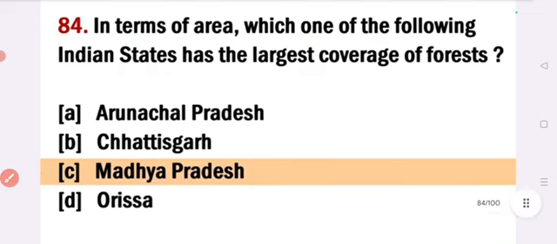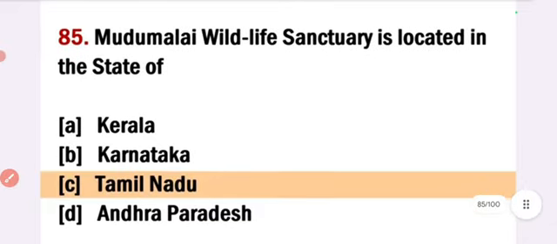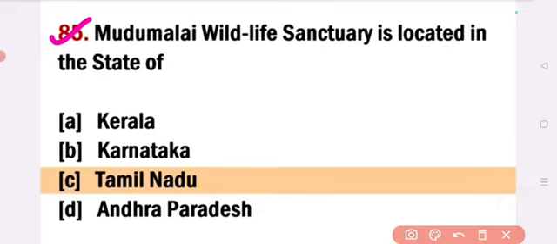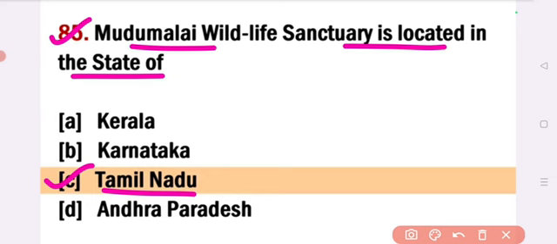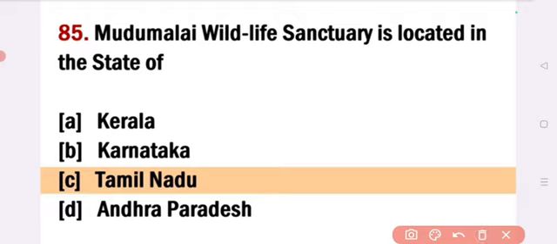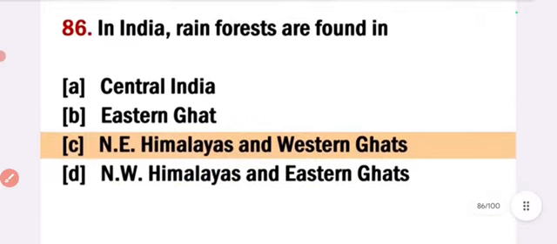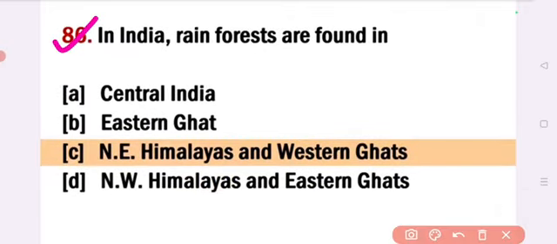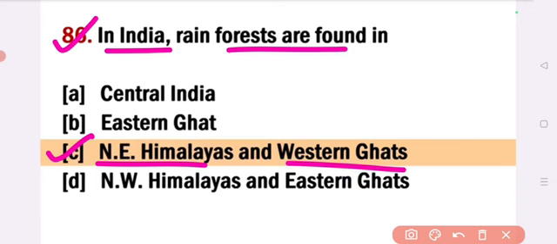Next. Mudumalai Wildlife Sanctuary is located in the state of, answer option C, Tamil Nadu. Mudumalai Wildlife Sanctuary is located in the state of Tamil Nadu. Next. In India, rainforests are found in, answer option C, Northeast Himalayas and Western Ghats. In India, rainforests are found in Northeast Himalayas and Western Ghats.